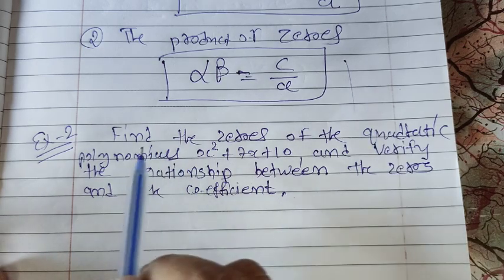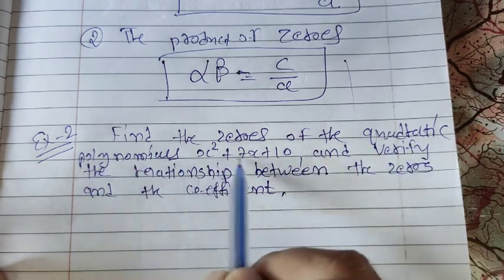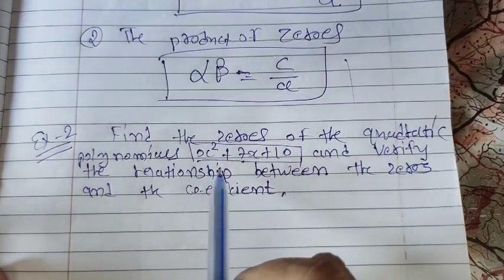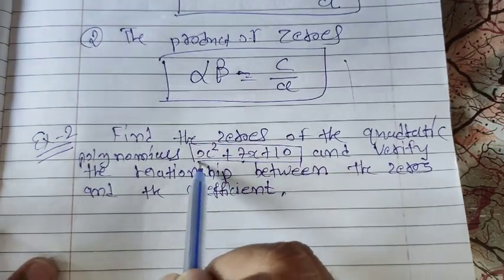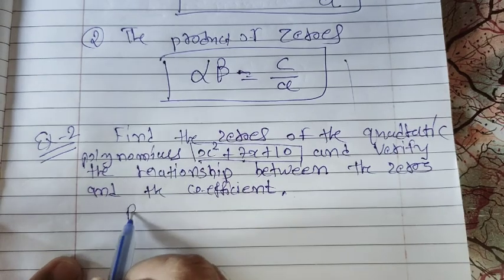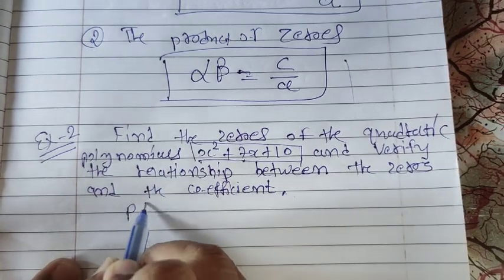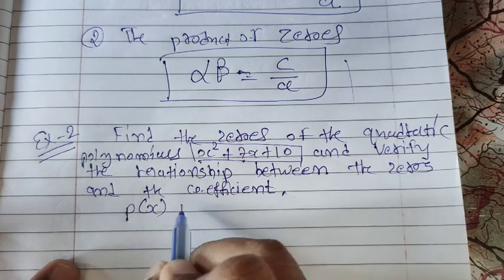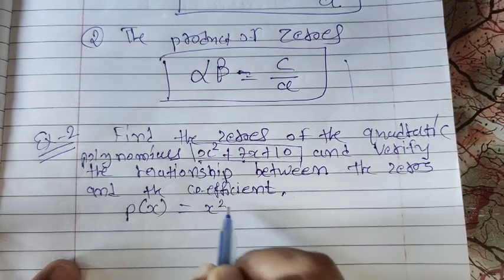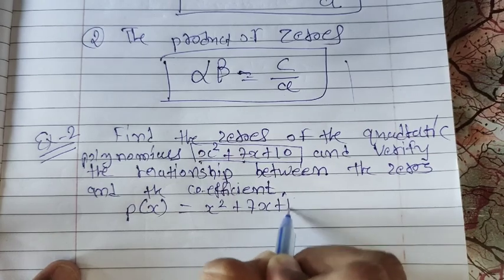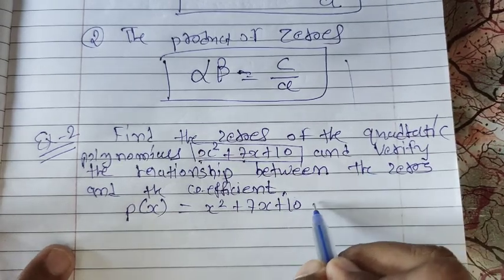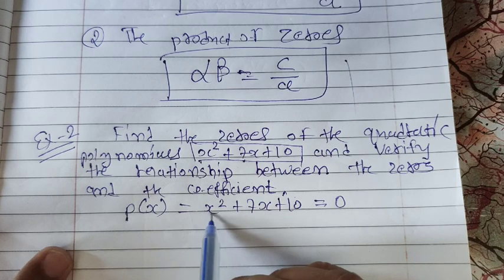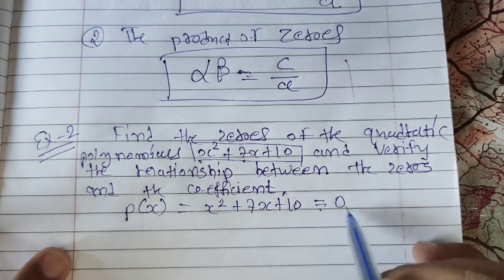So first of all, we are going to find the zeros of the quadratic polynomial x square plus 7x plus 10. First we will find the zeros of the polynomial. So what is our polynomial? We can denote a polynomial by p(x), f(x), and so on. So the polynomial is x square plus 7x plus 10. First of all, we put p(x) equal to 0. We have to find the zeros, so we put the polynomial equal to 0.